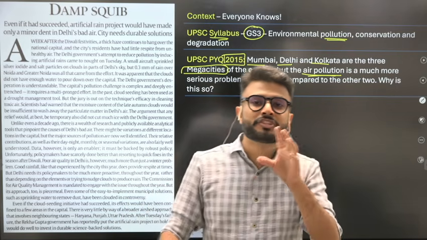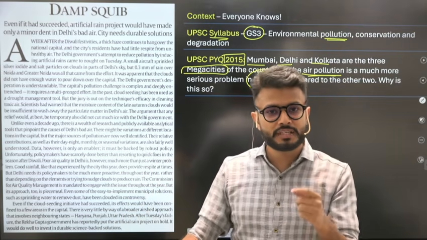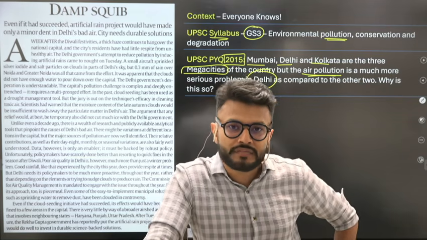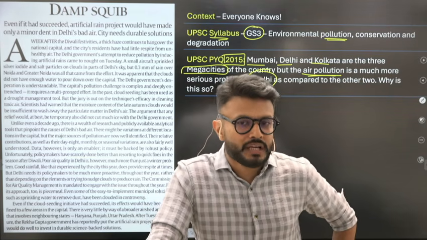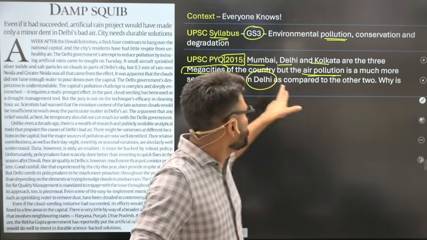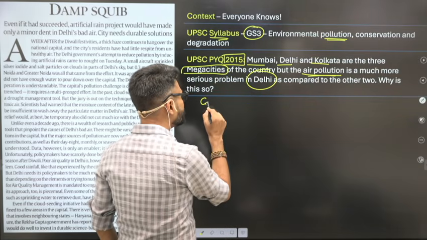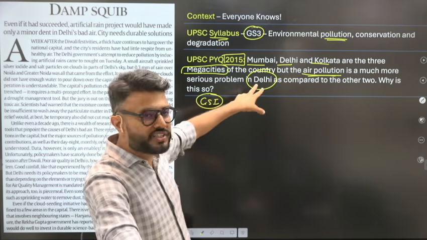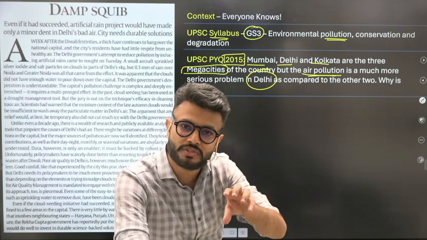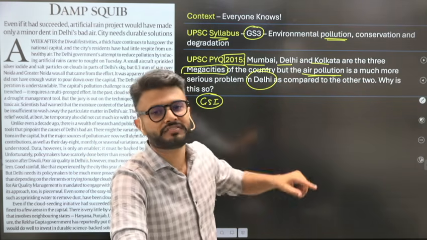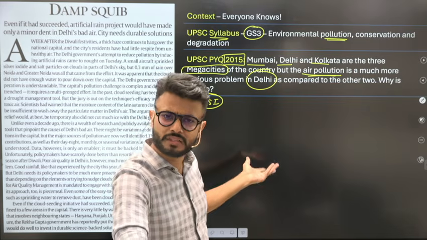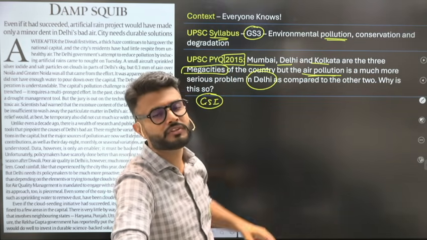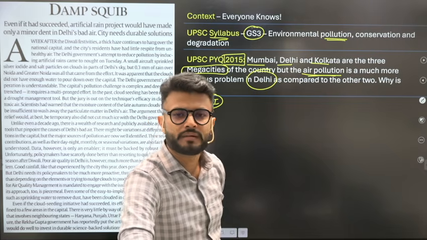That means if anthropogenic reasons are the same, there must be some natural reasons which are making Delhi a different city compared to the others. That is the reason. And this question was asked in General Studies paper 1. Because this question is specifically focusing on natural geographical factors, they asked it in GS1. Otherwise, they can ask this question in GS1 also, in GS3 also, because we know that geography and environment overlap.